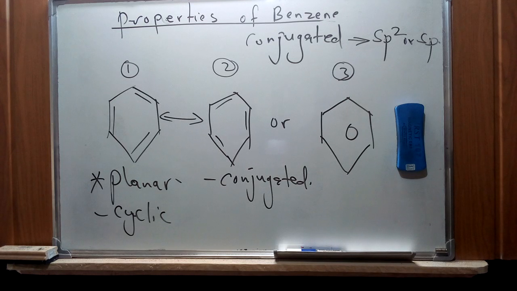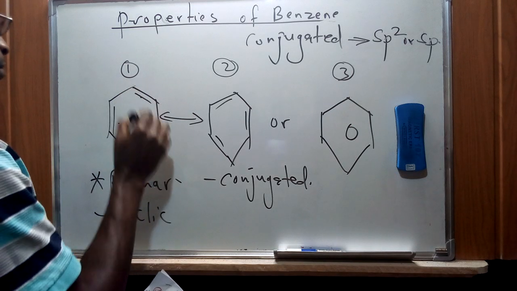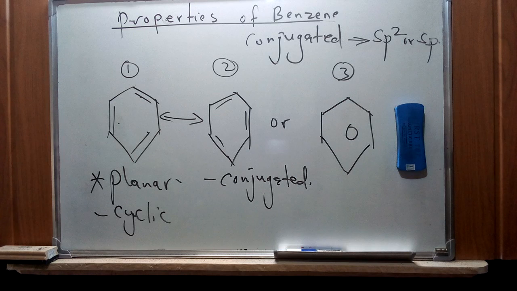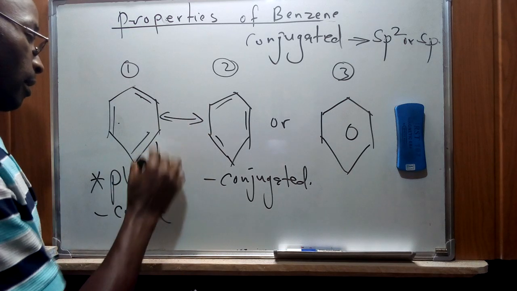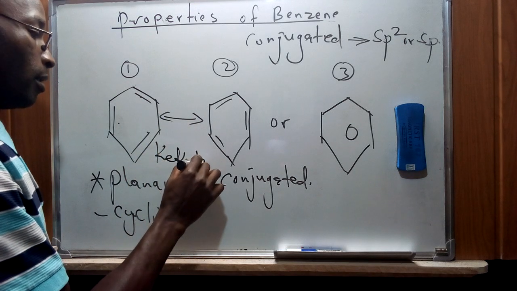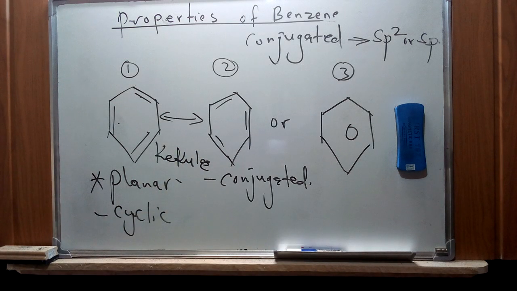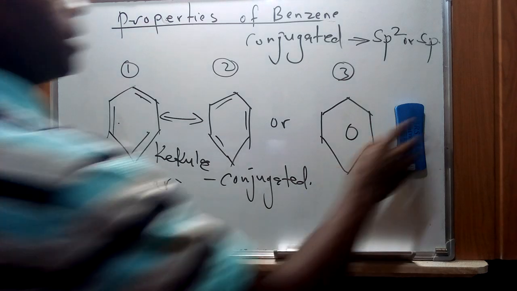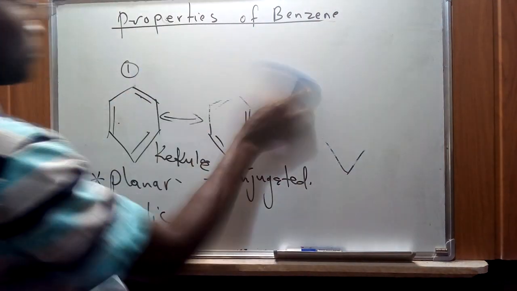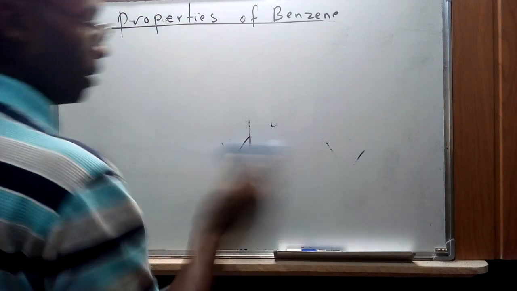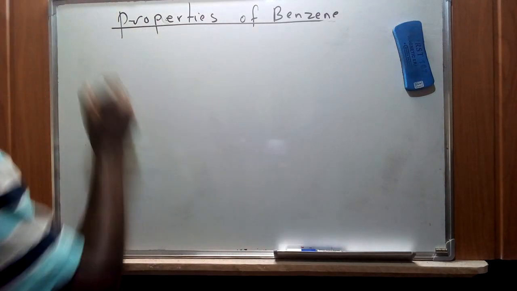In this case, we find that benzene has single and double bonds, which we see alternating in the structure. Whenever it is represented as the Kekulé structure we are able to see that, and the Robinson structure is a general representation of that. Now conjugation, as I've said, means each atom is either sp2 or sp hybridized. And as far as stability is concerned for benzene, we are going to look at the concept of stability.